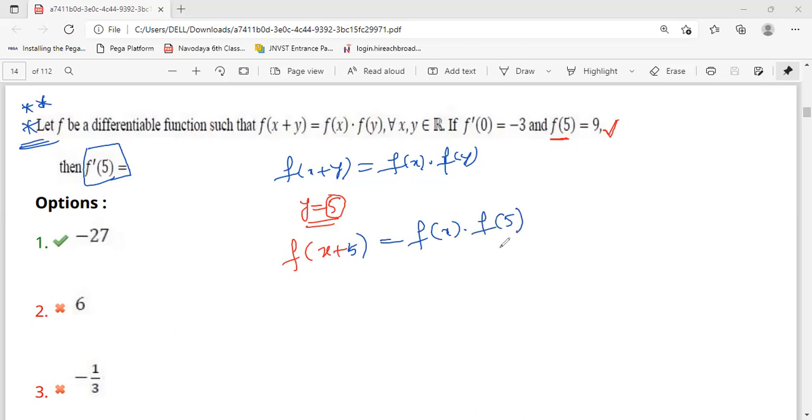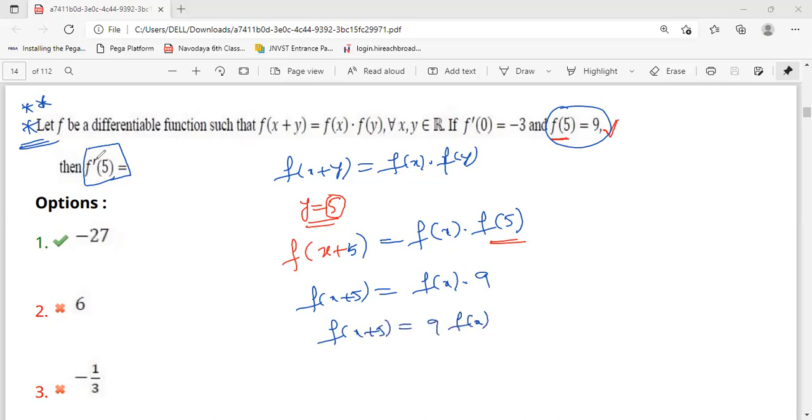F of phi, they said, is 9, so it will become f of x plus phi is equal to 9 f of x.